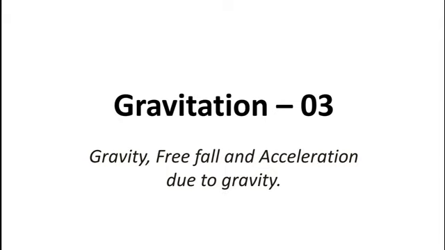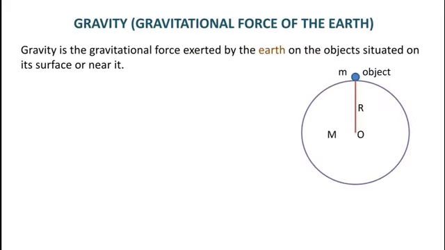In our previous parts, we have learnt about what the gravitational force is. The gravitational force is the force of attraction between every two objects in the universe. In the same way, you also know that whenever an object is dropped from a certain height, it starts coming towards the earth. Why does it start coming towards the earth? Because of the gravitational pull of the earth, or you can say the gravitational force of the earth. This gravitational force of the earth is commonly known by the name gravity. So let us start with gravity.